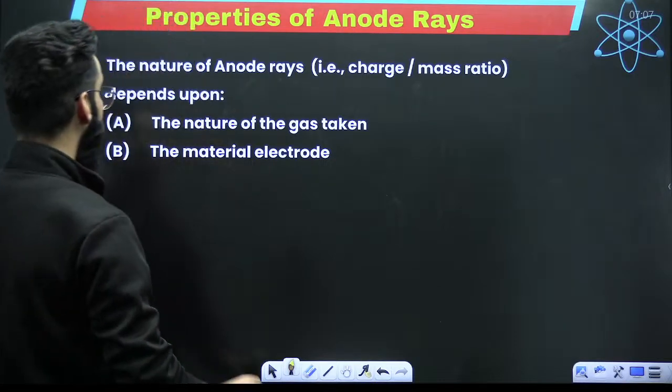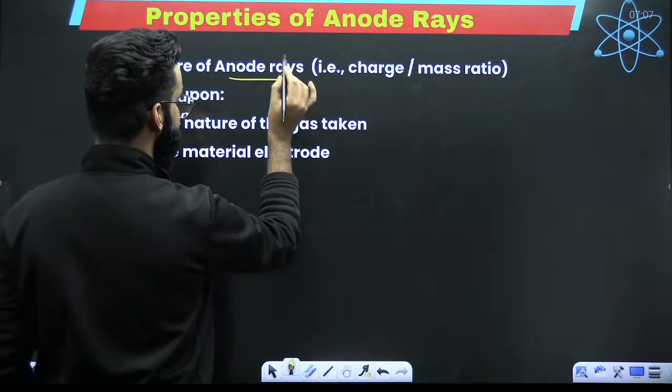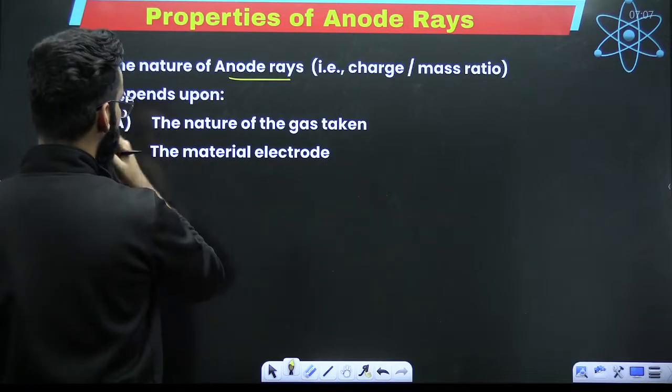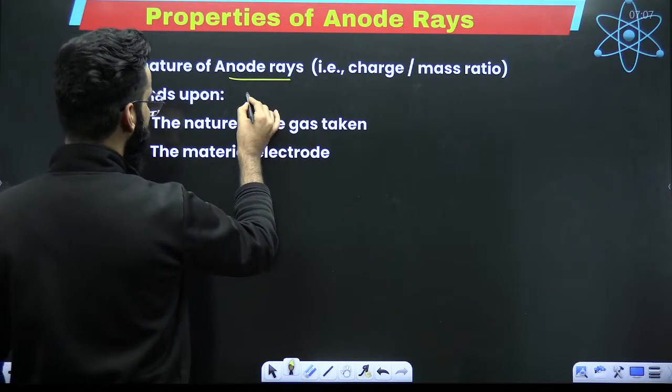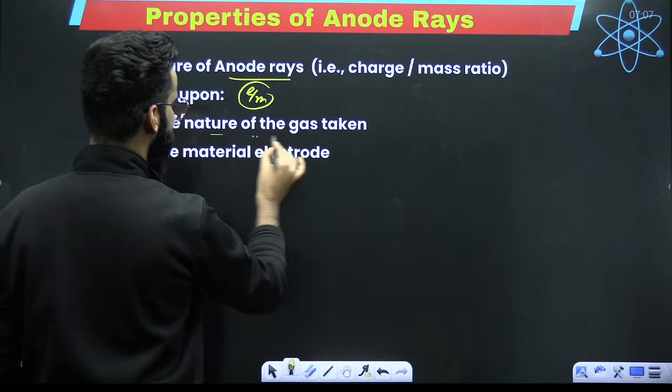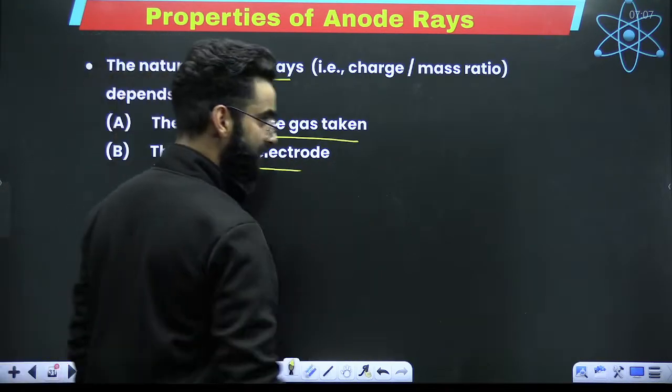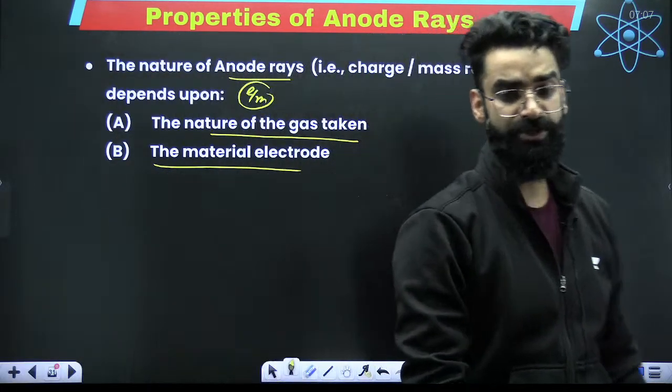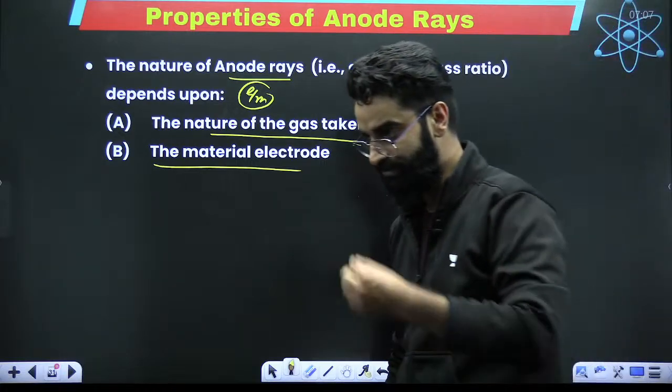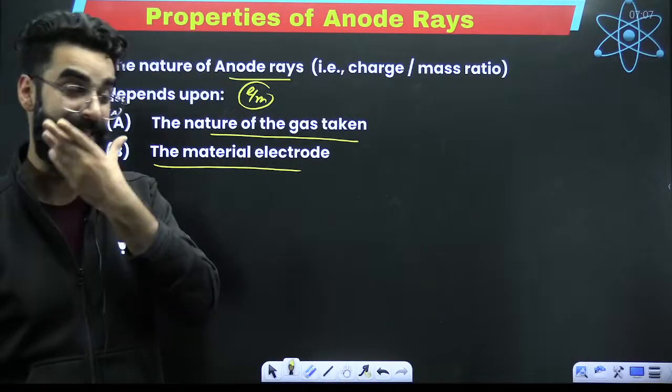Okay. So do remember the nature of anode rays. That is, if I talk about the e/m ratio of anode rays, it depends on the nature of the gas taken, number one. Number two, it depends on the material of which the electrode is made. That too. Okay?